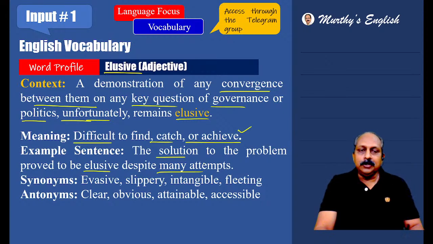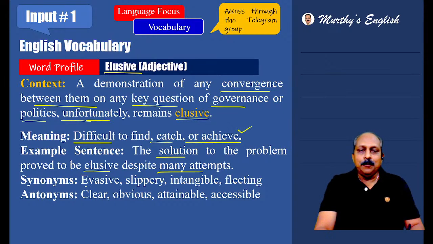Here, the solution to the problem proved to be elusive despite many attempts. They have tried many a time, but they could not get success. Based on that, they say it has been elusive. And this Vinay Kumar success hasn't been elusive. He has got success. We can make a sentence spontaneously. Success hasn't been elusive to Vinay Kumar. Means what? He has achieved success.